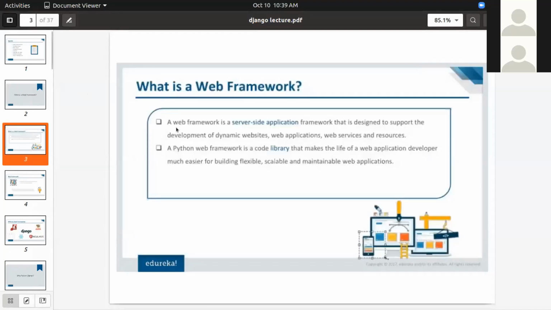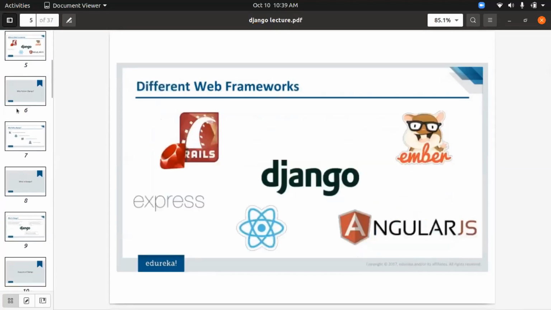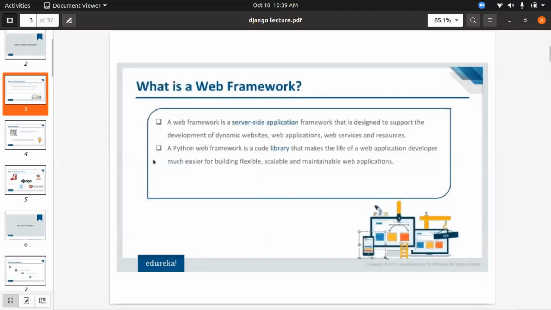A web framework is a server side framework to support the development of dynamic websites, web applications, web services, and resources. What we can develop are dynamic websites, web applications, as well as web services. The code which I was showing previously was a web service, an API service for our project. We can also develop web applications; we have already done that at our institute. We can develop dynamic websites too, and we'll come towards the dynamic websites which are all developed in Django. So this is what a framework is.